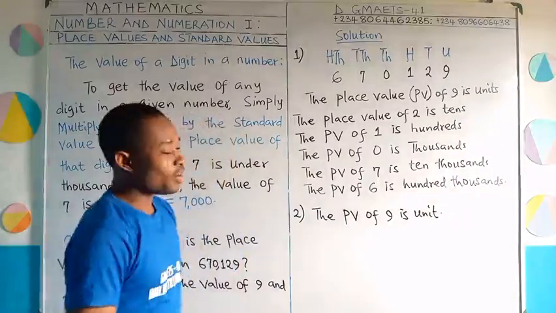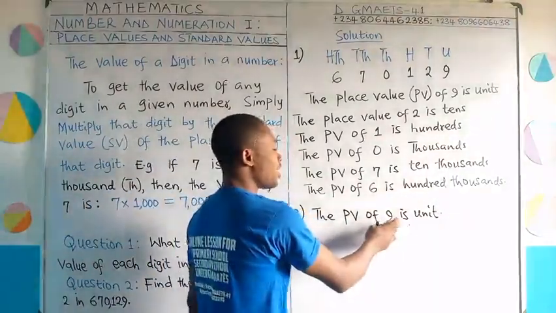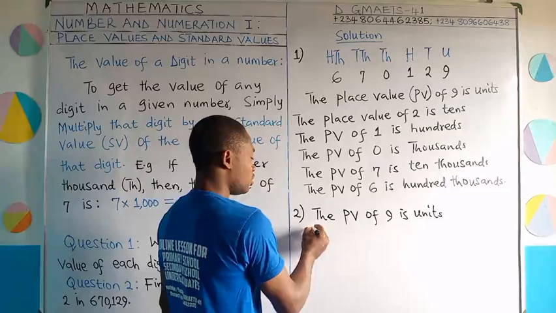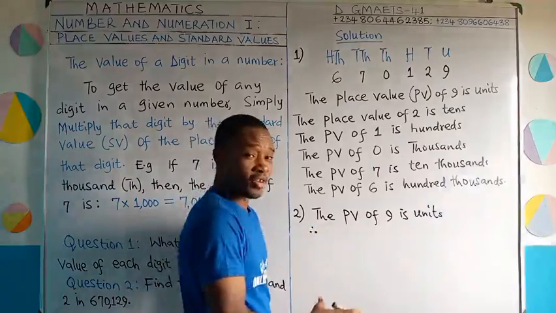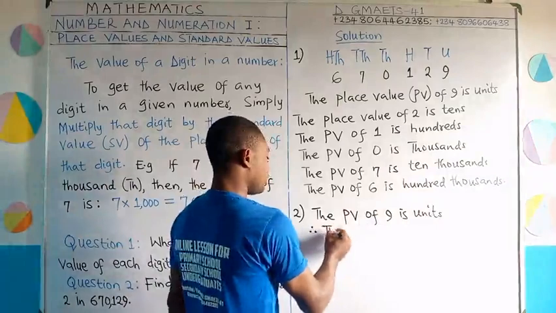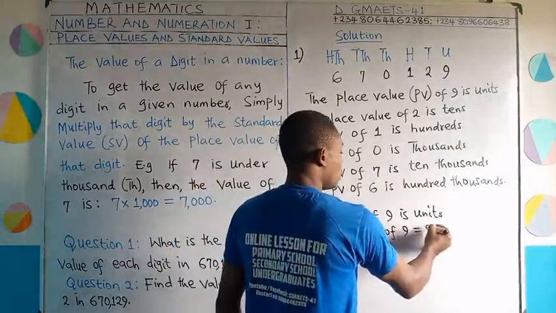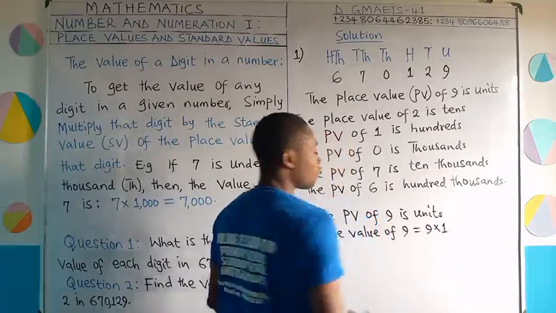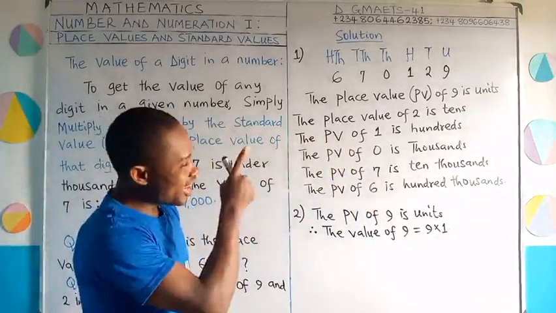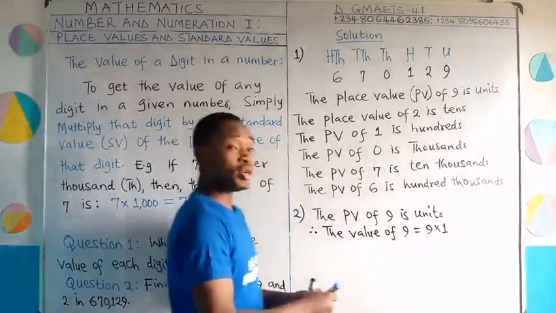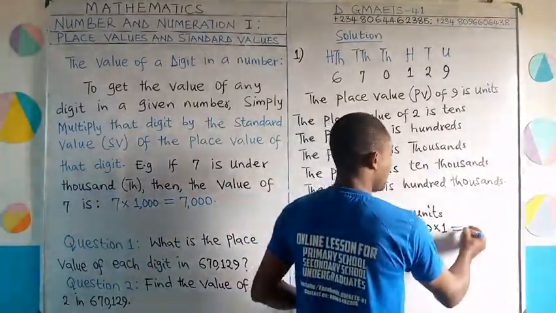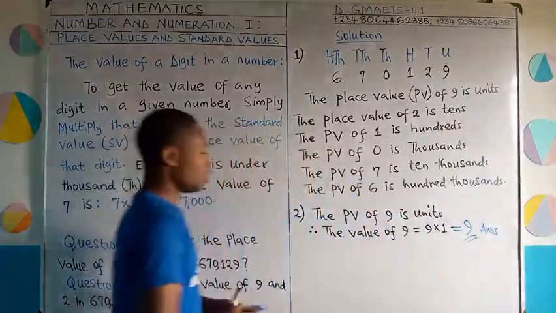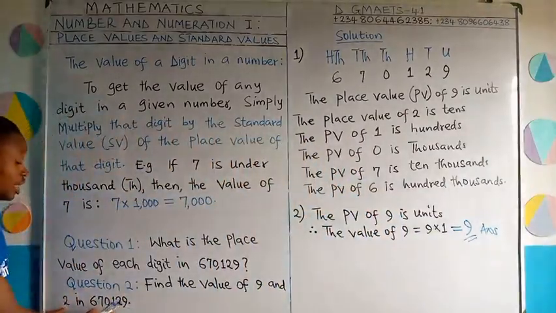Is that not so? Now, to get the value of 9, I will multiply 9 by the standard value of units. Therefore, are you following right? The value of 9 will now be equal to 9 times 1. Because 1 is the standard value of units. And 9 is under that place value, which is units. So I'll multiply by 1, and the answer is what? 9. Good.